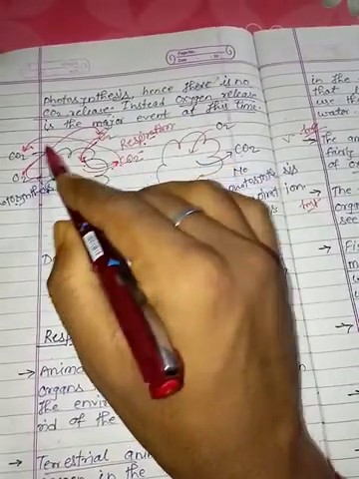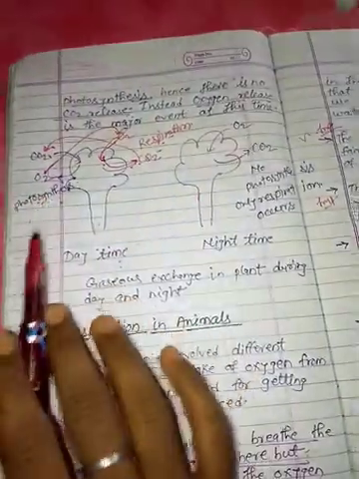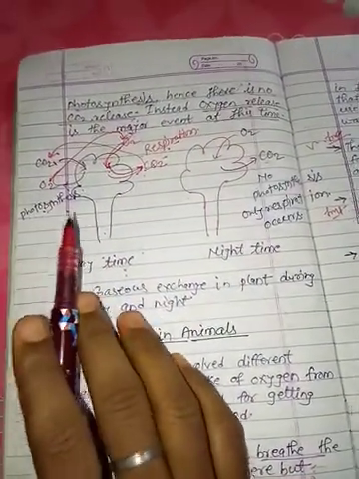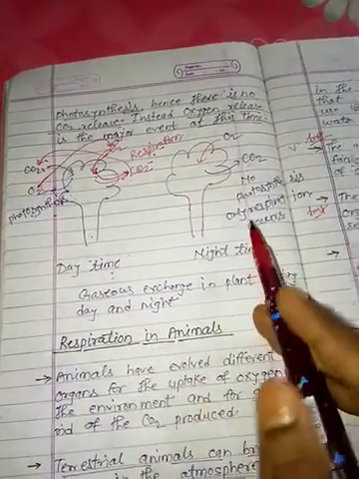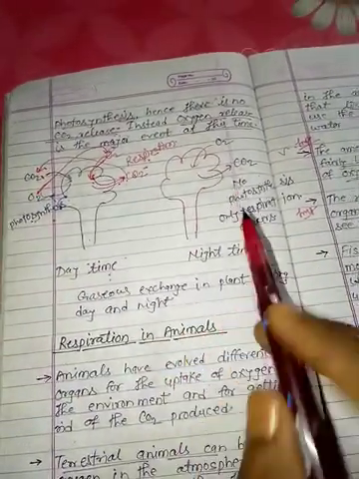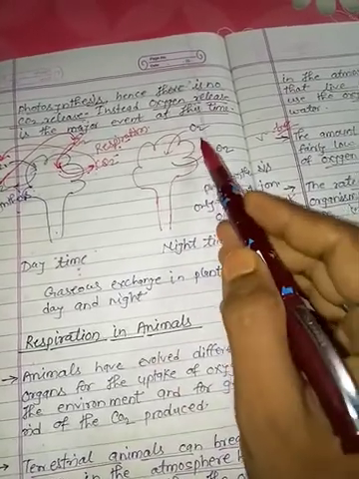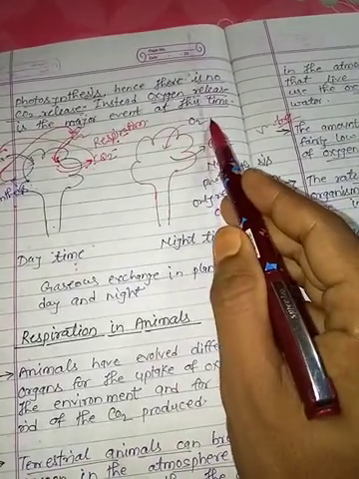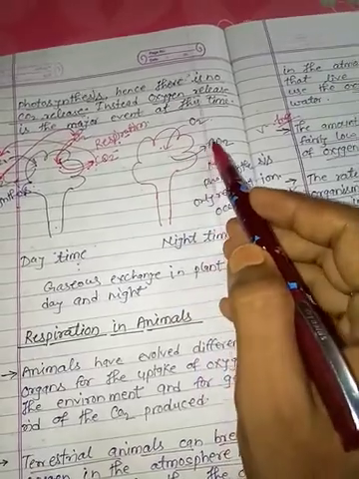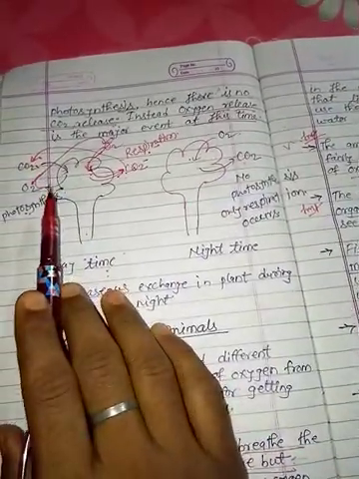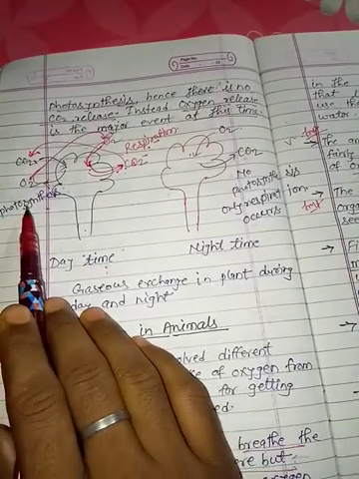That CO2 is going to be utilized for the process of photosynthesis during the daytime, because both processes are going to occur. But in the night time, no photosynthesis is going to take place, so oxygen is going to be taken from the atmosphere and CO2 is going to be released into the atmosphere. So, clear. In the daytime, photosynthesis is going to occur.